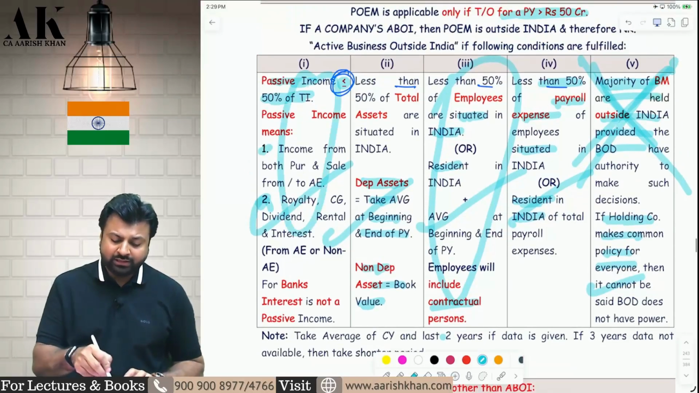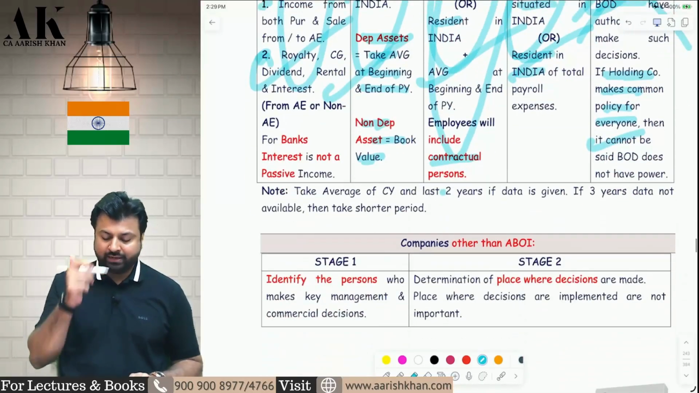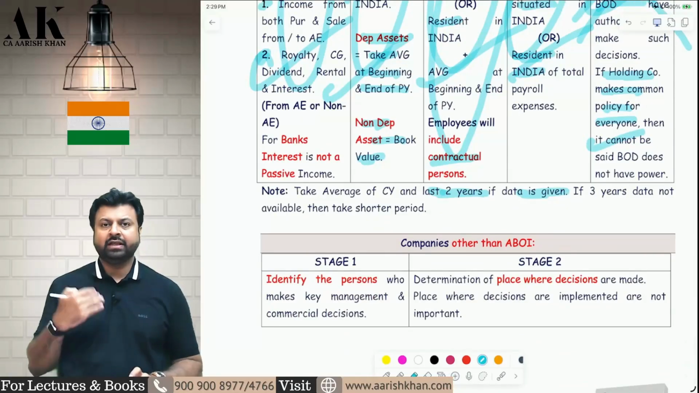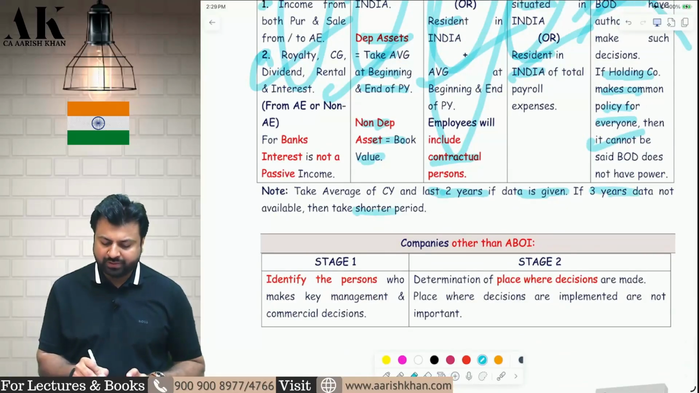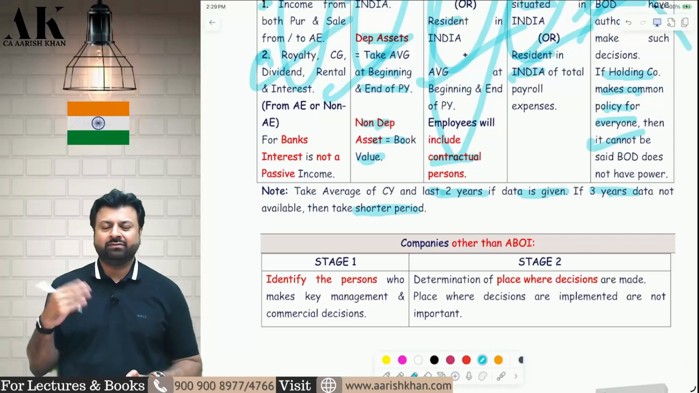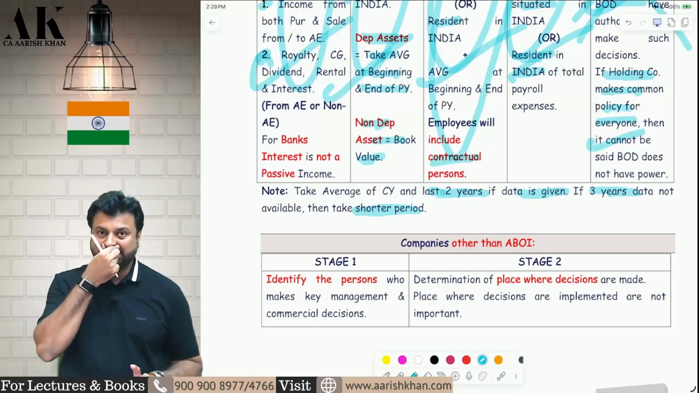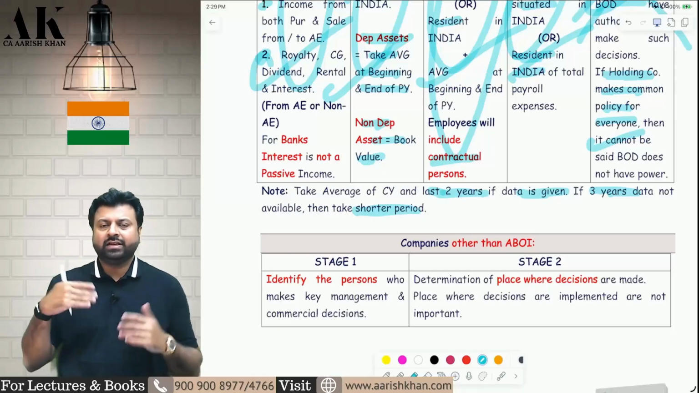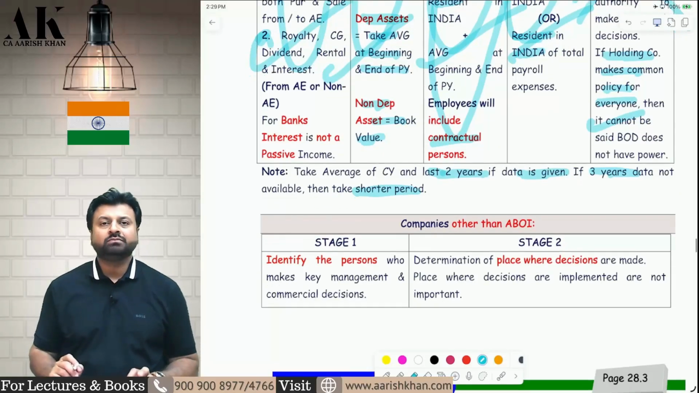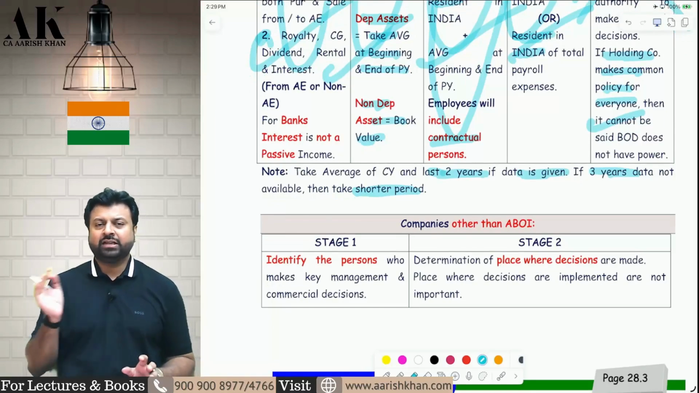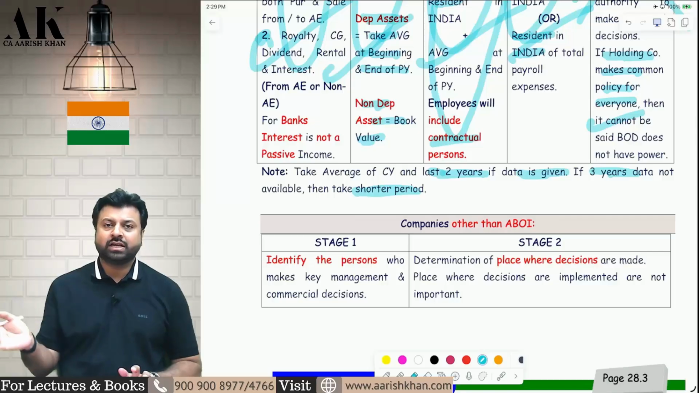Now, for all these conditions you have to take the average of the current year and the last 2 years if the data is given. If the data is not given, you can take a shorter period also. In the exam they will directly give you the average of 3 years. You don't have to compute it, because it would become very lengthy. If they have not given it, then you can take a shorter period also. So if you fulfill these 5 conditions, your active business is outside India, your POEM is outside India, and you are a non-resident. What if I violate any of the conditions?